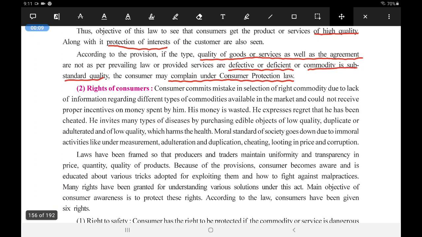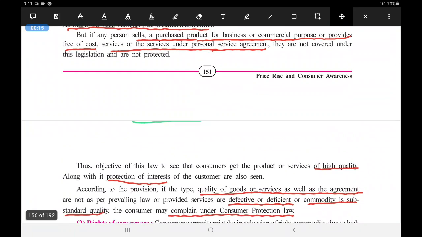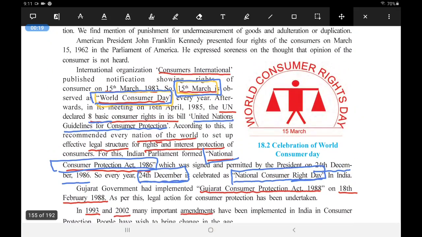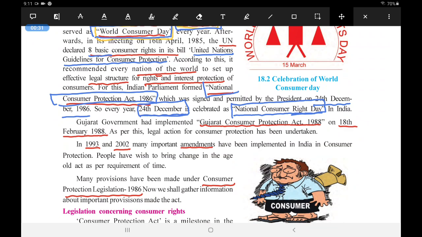This is the 8th video lecture of chapter number 18. In the previous video lecture, we saw about consumer protection. We also saw that 15th March is celebrated as World Consumer Day. Then we saw that in India, 24th December is celebrated as National Consumer Rights Day.